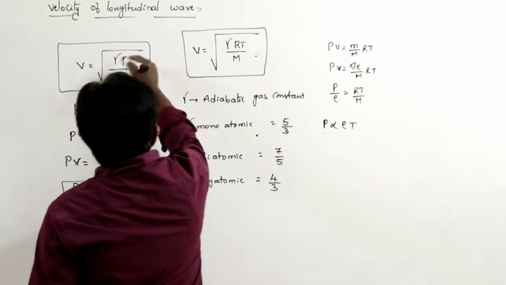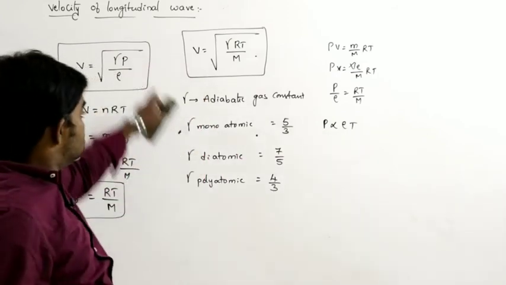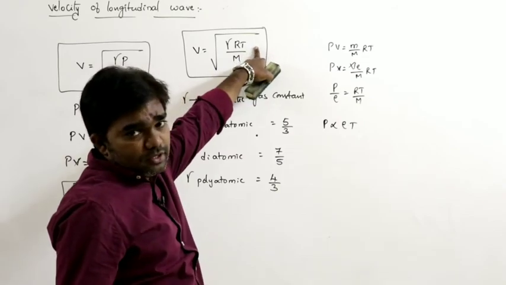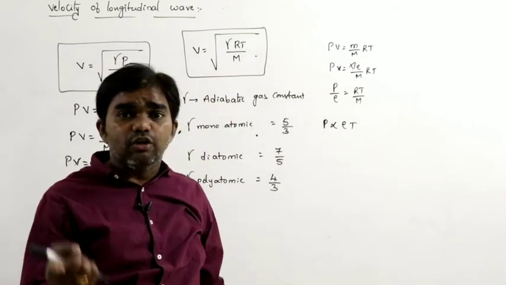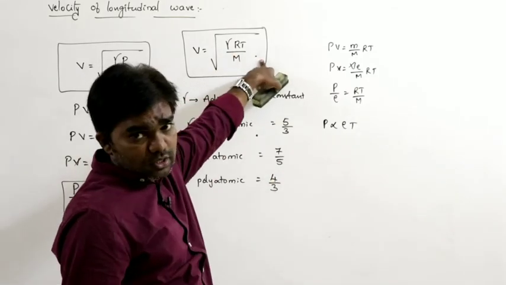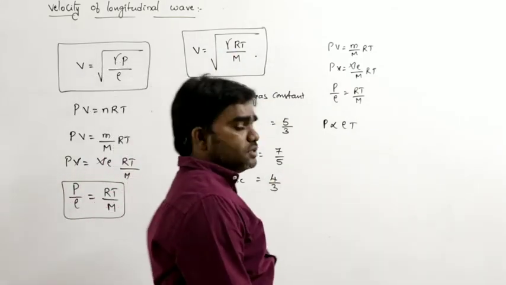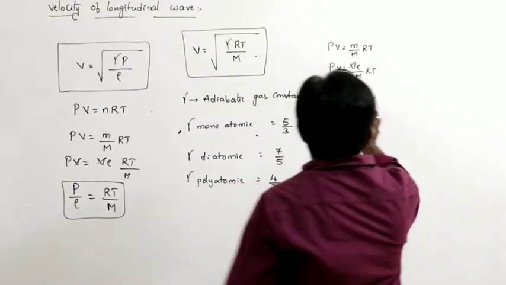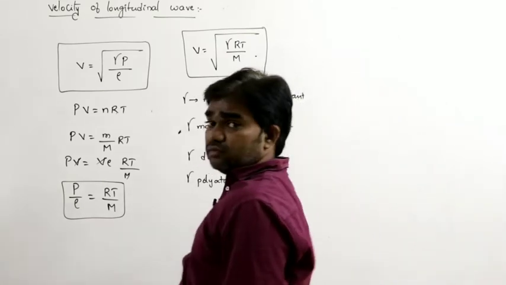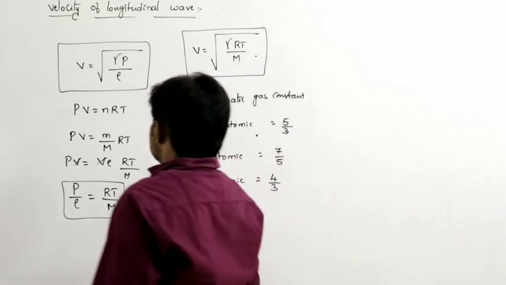That's why this ratio remains constant, and we must use only the variation of temperature. If pressure and temperature both are mentioned in the problem, we must use only the temperature relation. Don't use the pressure-density relation. So these are the formulas of velocity of the longitudinal waves.